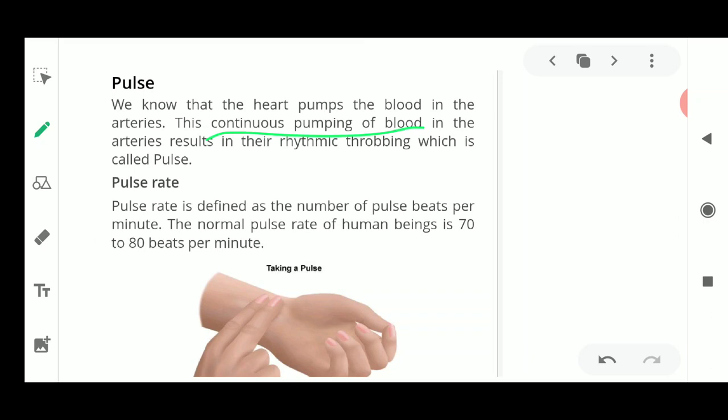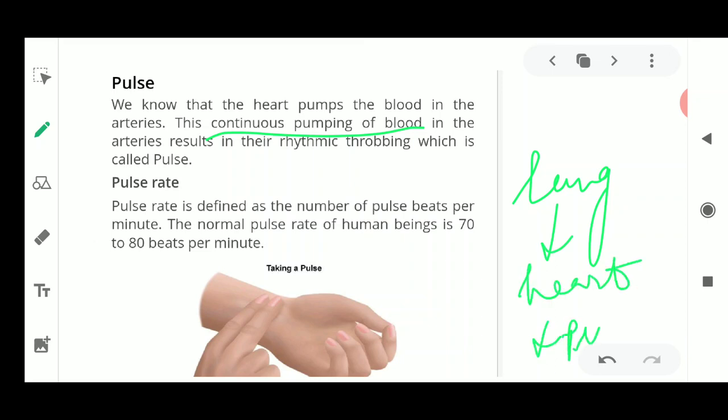The heart is present very near to your lungs because the lungs are as important as your heart. Why is it important? Because it needs to clean the blood. Once the blood reaches the lungs, and this pure blood reaches from the lungs to the heart, the heart is going to pump, and as soon as it pumps, you will feel this rhythmic throbbing in your wrist and in other parts of the body also.